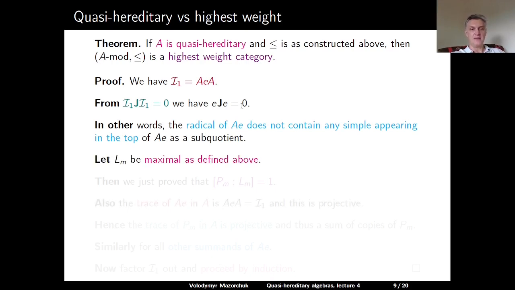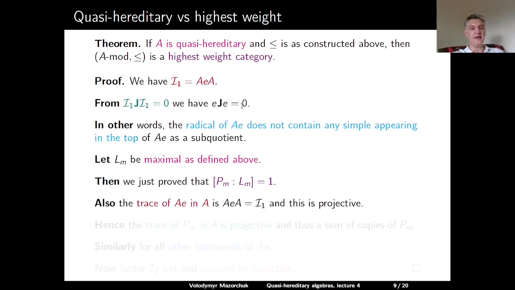So now let Lm be maximal as defined above. So we have chosen some linear order on the set of simples which appear in the top of AE, and let Lm be the maximal one. Then we have just proved that if we consider the radical of Pm, then Lm doesn't appear there. So the multiplicity of Lm in Pm is 1.